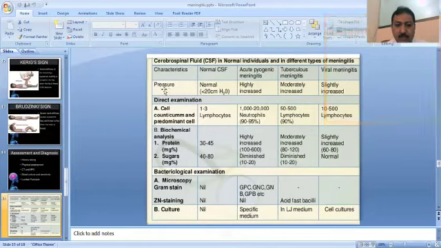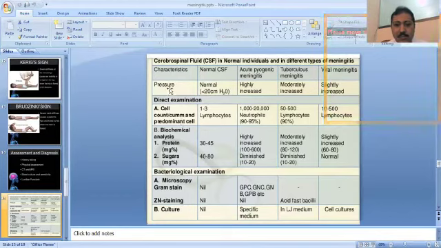You will see the pressure, cell count, predominant cells, and biochemical analysis, in which you will see the protein level and the sugar level. There will also be the microscopic examination, Gram stain, Ziehl-Neelsen stain, and culture. So these are the properties and forms which you will see in the cases of cerebrospinal fluid interpretation.